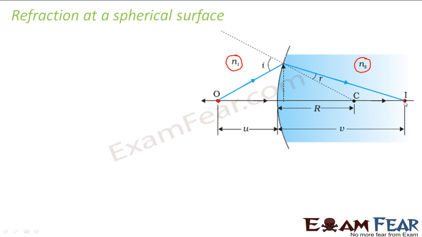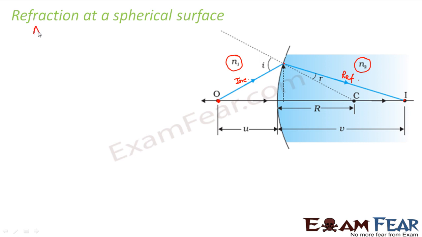So the image I is formed here, and this is the center of curvature for the spherical surface. This is the object distance U, and this is the image distance V. So this is my incident ray and this is my refracted ray. With this information in mind, let us now find a relationship between the image distance, object distance, and the radius of curvature with the refractive indices of the two media.